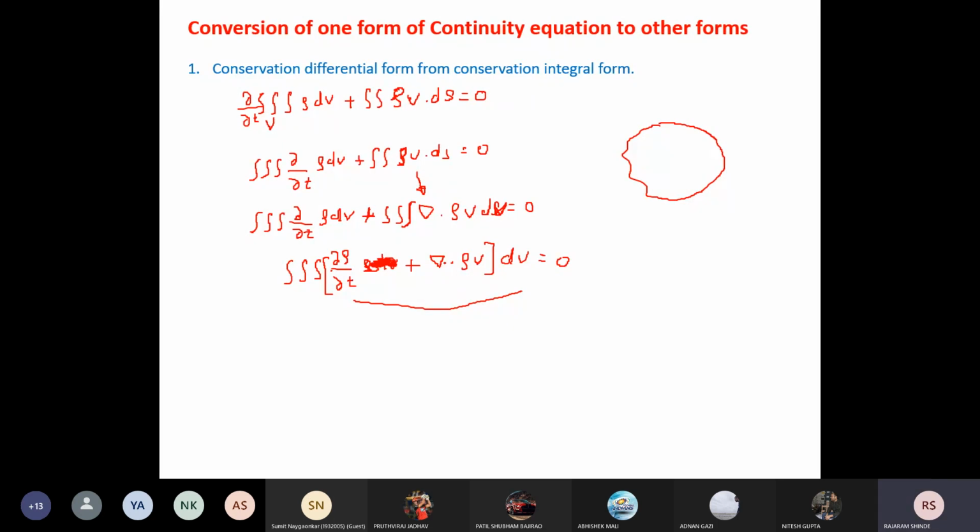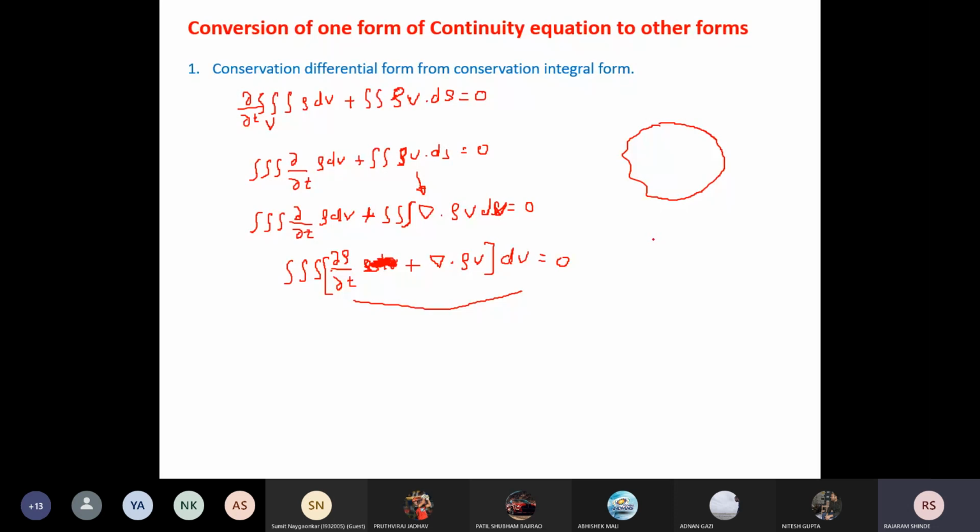Repeating this, if the control volume has any arbitrary shape and we integrate any term over it and get a 0 result, then the integrand must be equal to 0.